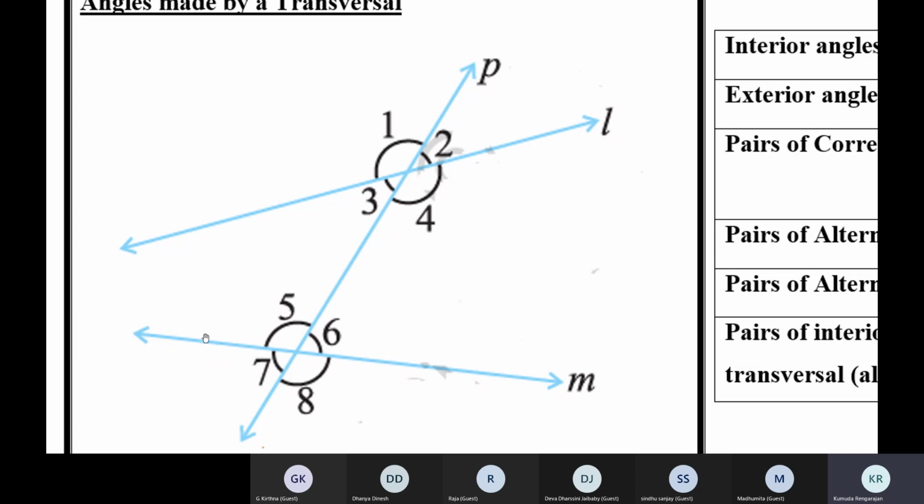So M is a straight line. So we have two angles on M, 5 and 6. See here, 5 plus 6 is 180. Linear pair. Similarly, vertically opposite angles are not based on parallel lines. Whenever two lines intersect, vertically opposite angles are equal. So you can see how many lines you have in this figure.